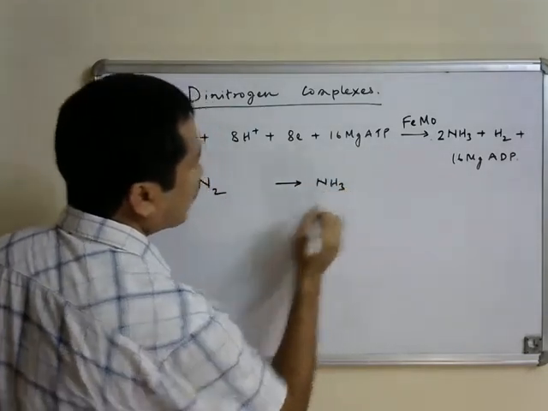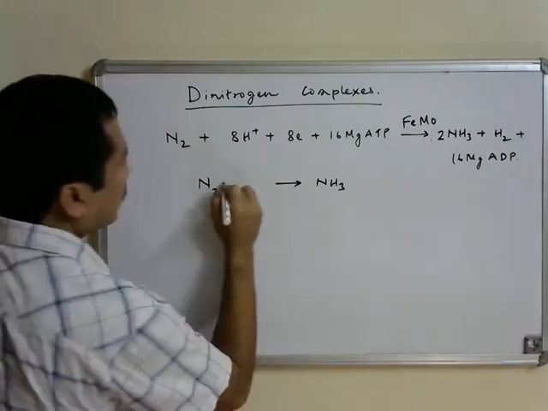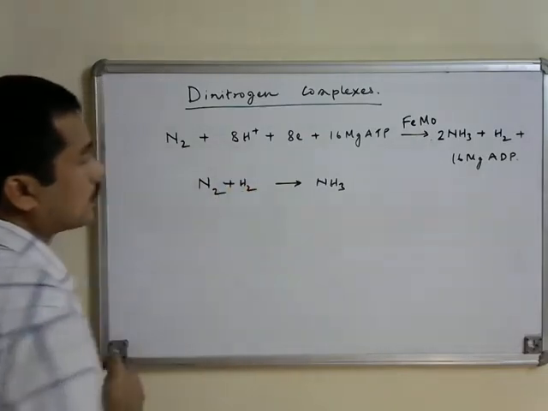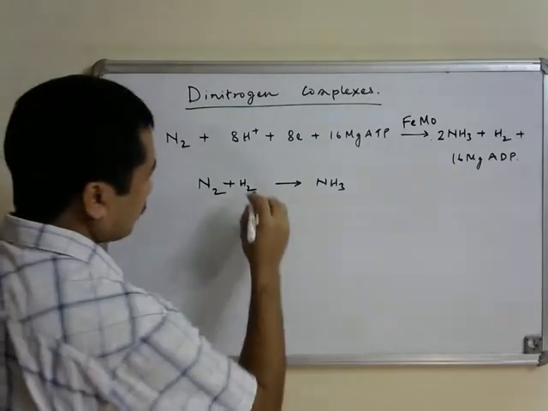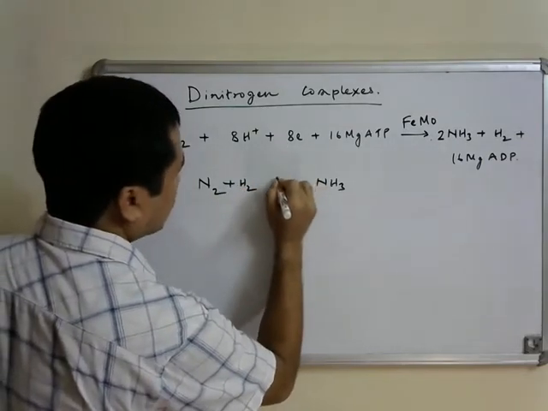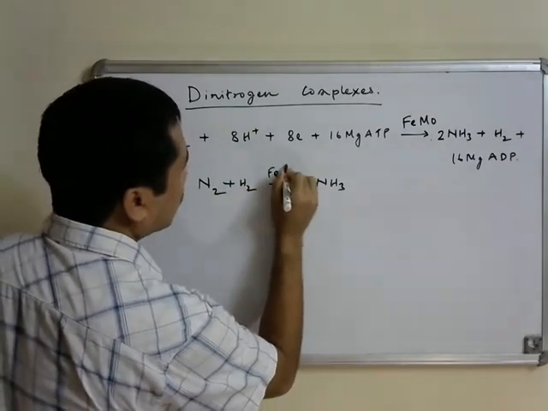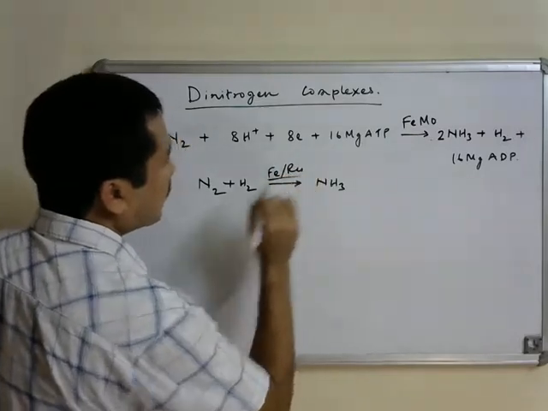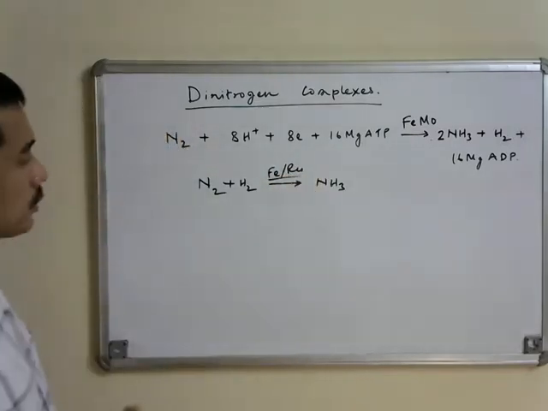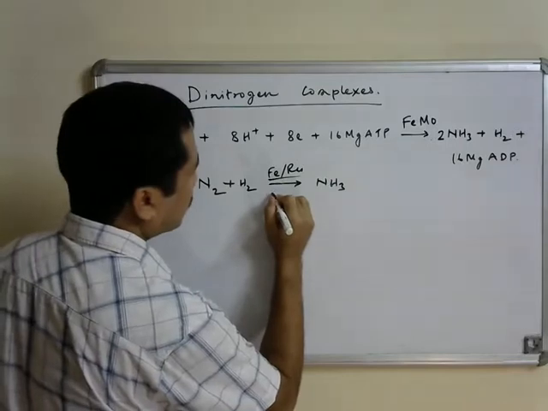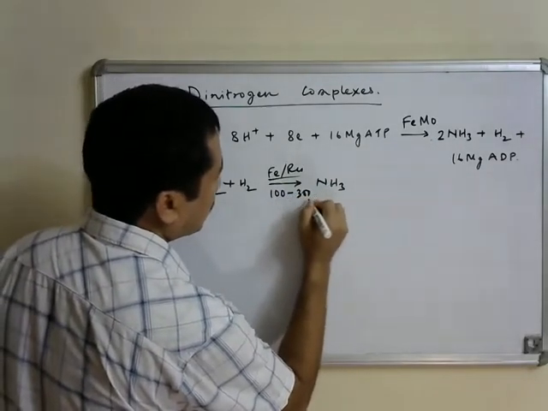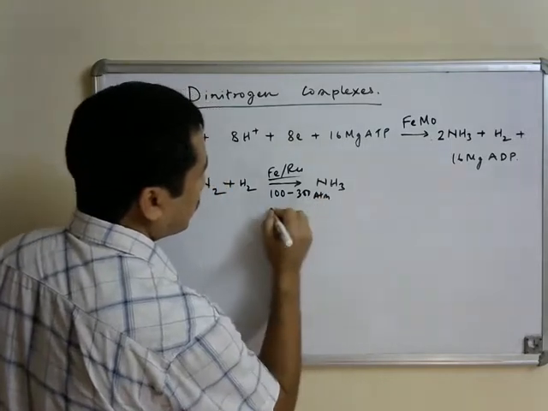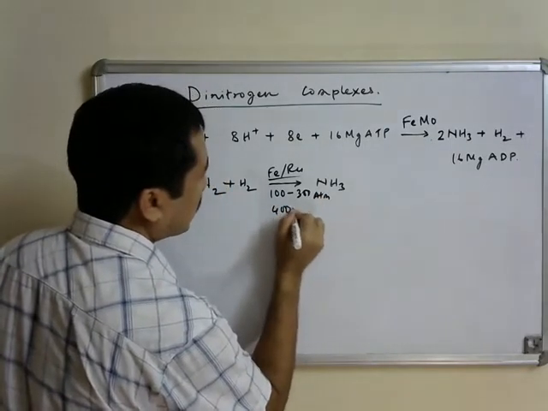This is done chemically, by combination of N2 with H2 giving ammonia, and an iron or ruthenium catalyst is used, with the reaction carried out at very high pressure as well as very high temperature.